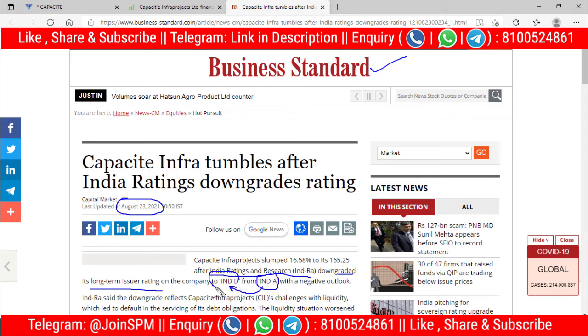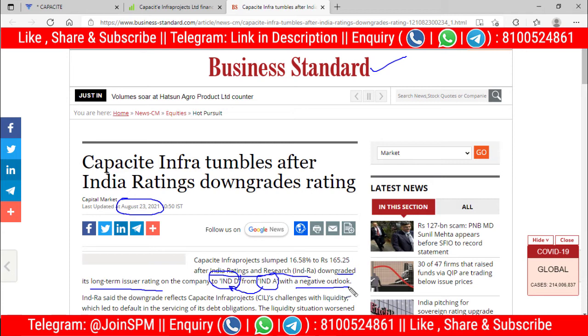So friends, this is a 3-step downgrade, means it is downgrading from IND A to IND D. And this 3-step downgrade has also put a negative outlook on its long-term issuance. So friends, as per the leading credit rating company, the long-term outlook for Capacit Infra is also on the negative side. So by looking at all these fundamentals, we can assume that the investment in Capacit Infra will be very risky at this moment.